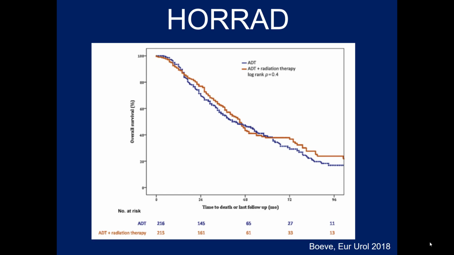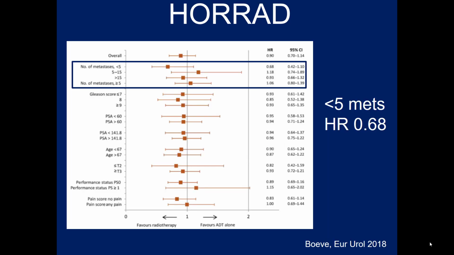Here are the initial results. Very little to see here. It's hard to make a justification that the addition of radiation adds anything. The authors did provide a subgroup analysis, a forest plot, and if you look at the population of folks with less than 5 metastasis, the hazard ratio estimate is 0.68, which did not reach statistical significance, and this is hypothesis generating, but it suggests that there may be benefit in that population. But with 400 patients, it'd be very difficult to make that statistically significant.